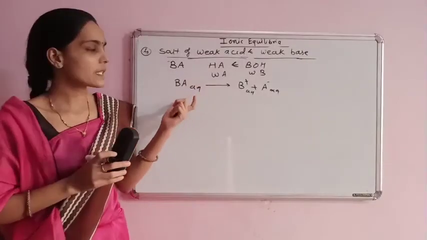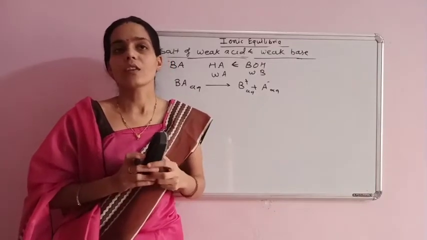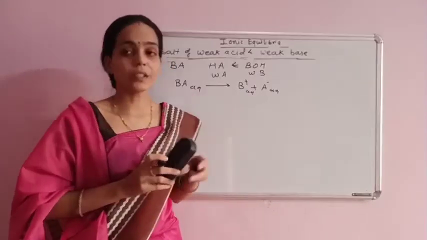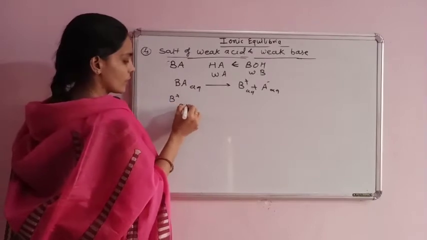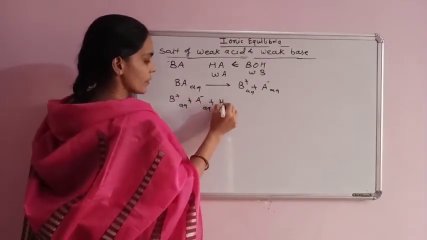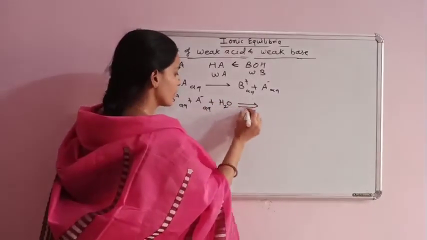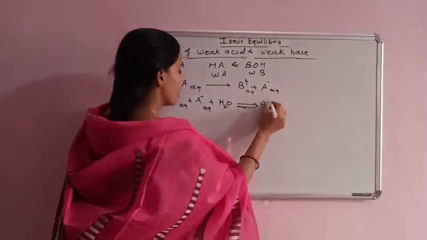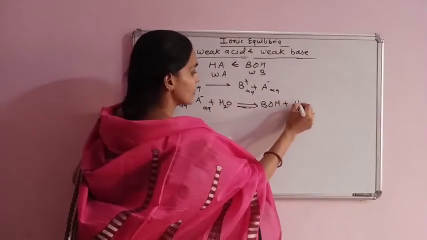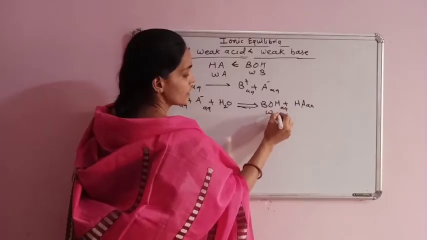The hydrolysis reaction involves the interaction of both the ions of the salt with water. A- in the aqueous medium plus H2O gives formation of the BOH and HA in the aqueous medium, weak base and weak acid.